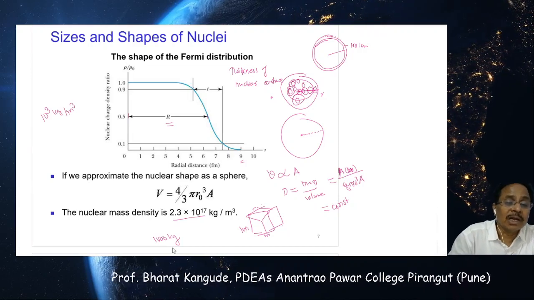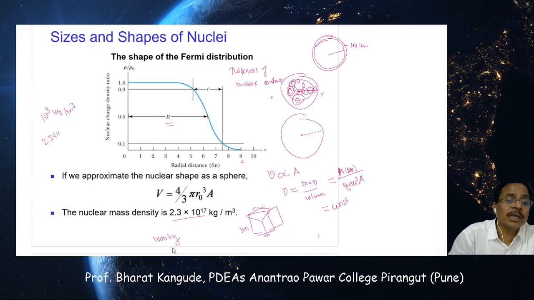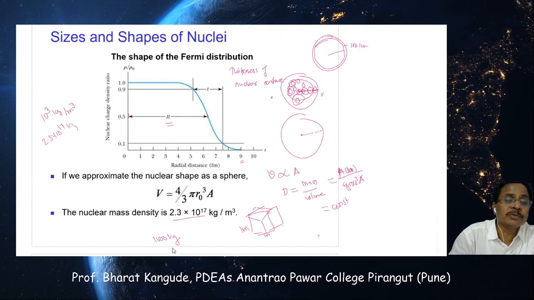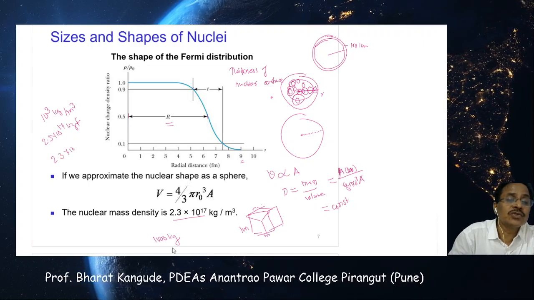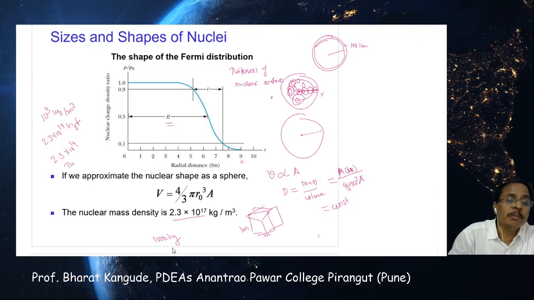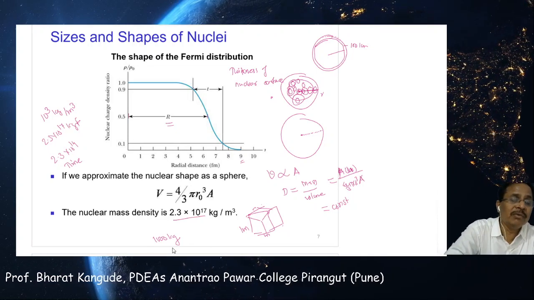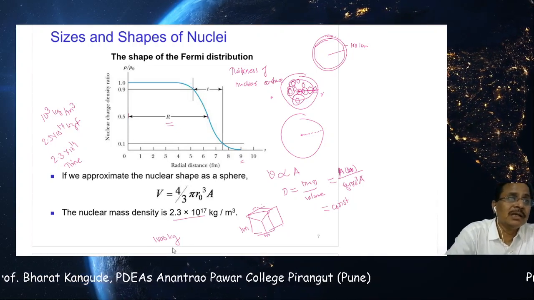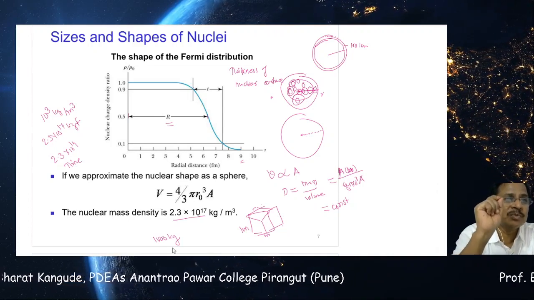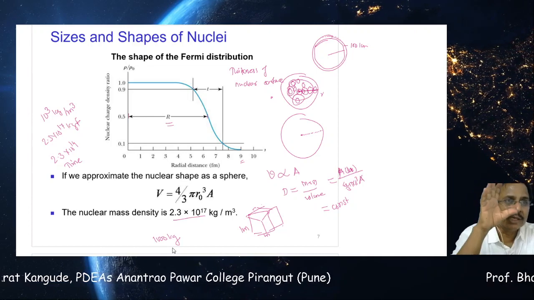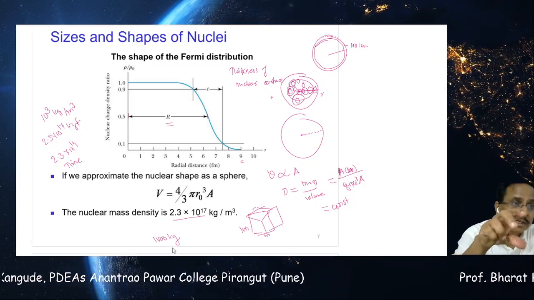Whereas the nuclear mass density is 2.3 into 10 raised to 17 kilograms per meter cube, which means it is 2.3 into 10 raised to 14 times bigger than the mass density of water or any solid. Nuclear mass density is a much bigger number, and that's why most of the mass of an atom is concentrated in the nucleus.